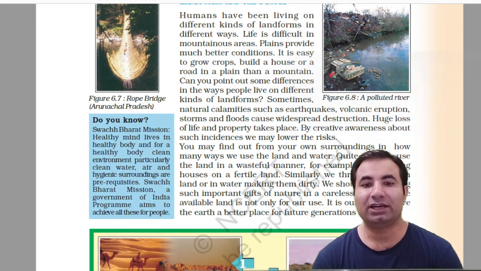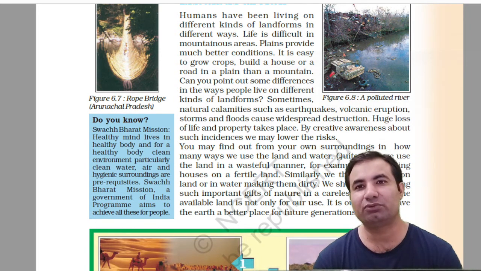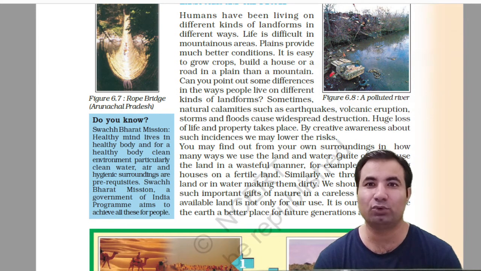So you may find out from your surroundings in how many ways we use the land and the water. Quite often we use the land in a wasteful manner. For example, constructing a house on fertile land. From land where we could have extracted good crops and food grains, we have wasted that land by constructing houses.